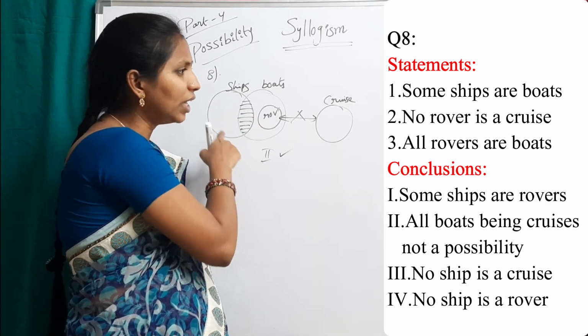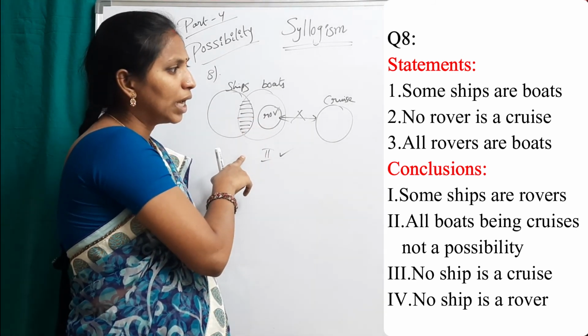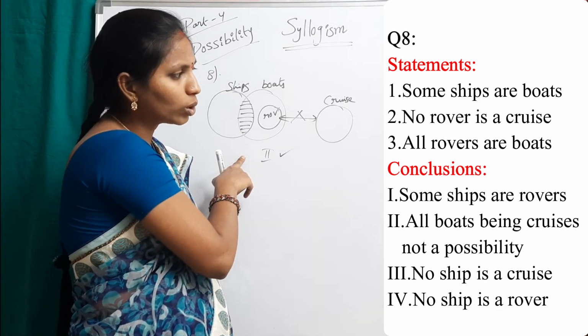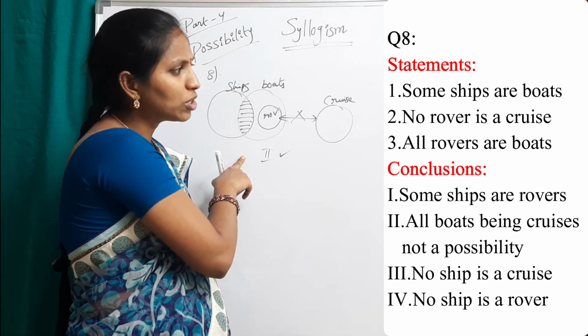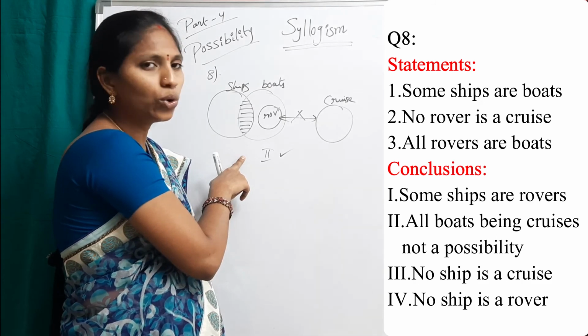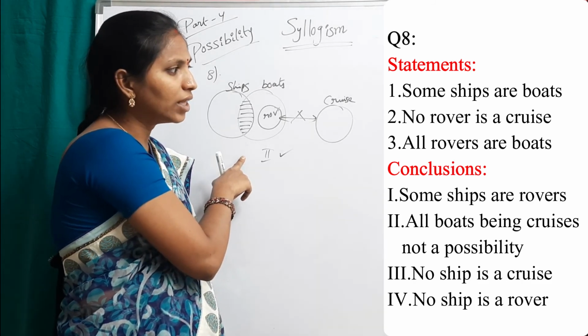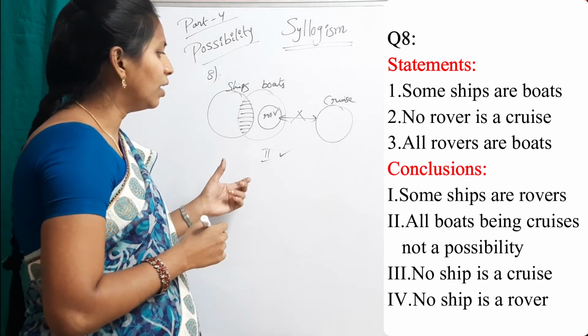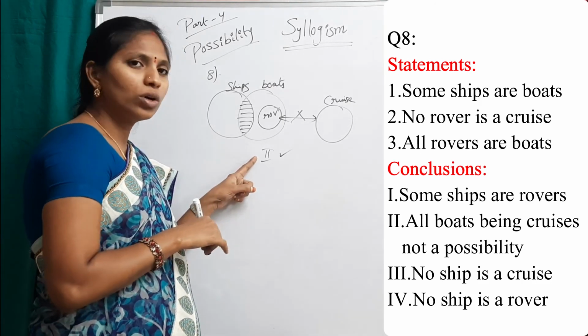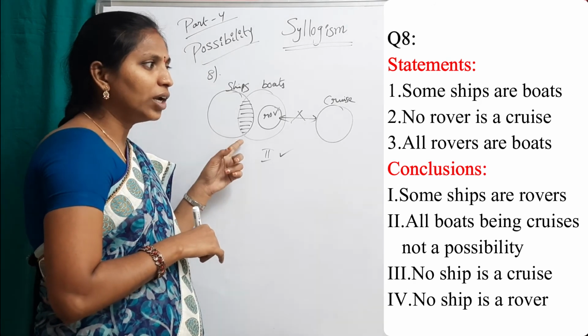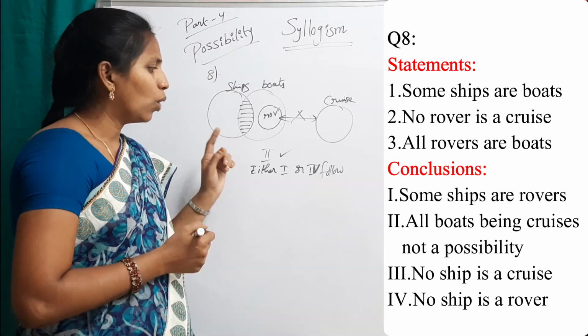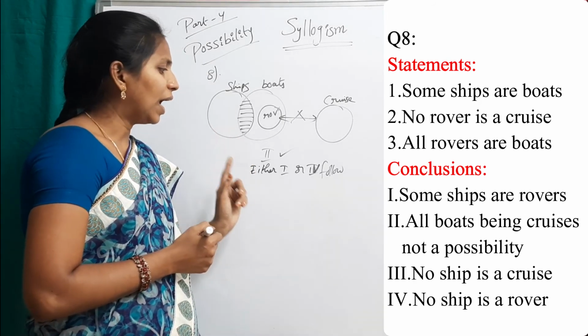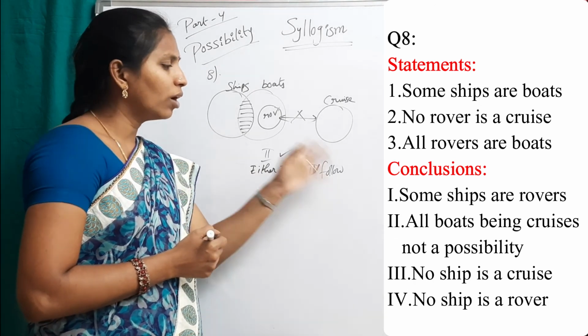Apply complementary pair. No ship is a rover, fourth one. See first one, some ships are rovers. Some and no complementary pair. So either one or 4 follows. Answer for this question: 2 definitely follows, and either 1 or 4 follows. Only 2, either 1 or 4 follow.